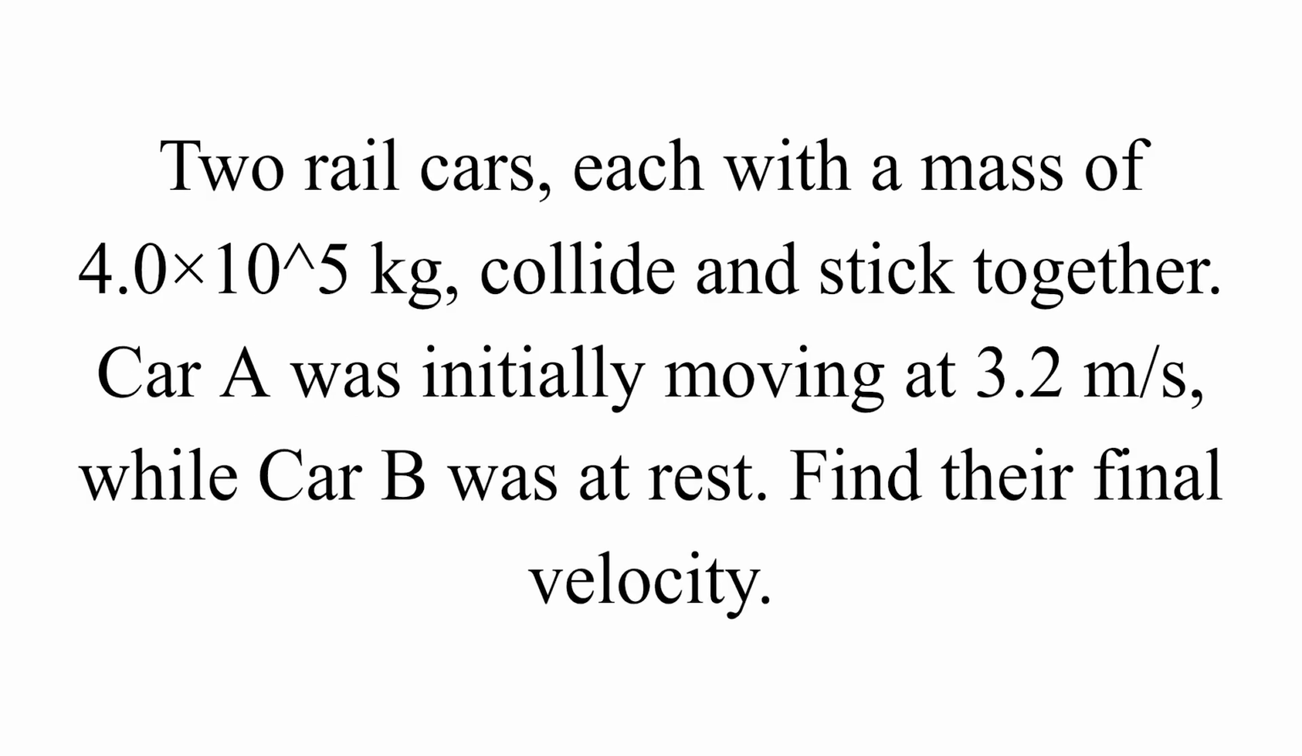Let's get started. Two rail cars, each with a mass of 4 times 10 to the 5th kilograms, collide and stick together. One car initially moves at 3.2 meters per second while the other is at rest. We need to find their final velocity after the collision.